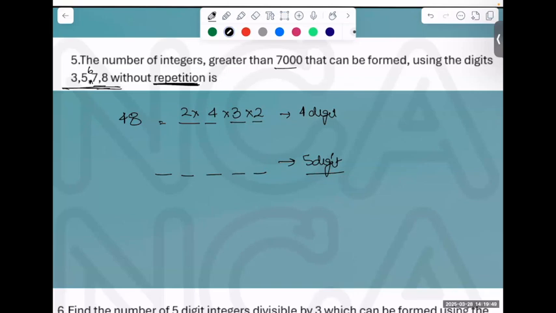Now let's make a 5-digit number. How many digits do we have? 5. 5 ways, 4 ways, 3 ways, 2 ways, 1 way, which is 5 factorial, 120. Total digits that we have is 168. Is it clear? How's it 48 then? Is that clear or not? Simple question. Any 5-digit number is greater than 7,000.